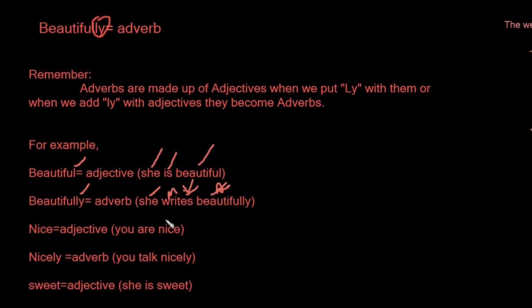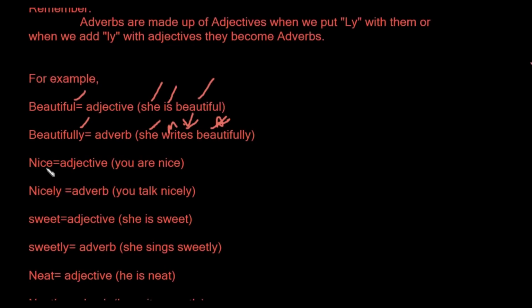The second word we have is nice. So nice is an adjective. You are nice: you is the subject, are is a stative verb, and nice is an adjective. If I want to change this adjective into an adverb, I will put ly with nice, so nicely. Now it is an adverb, and you can use this in a sentence like you talk nicely. So you is the subject, talk is a main verb, and nicely is an adverb. Like I said before, we will use it after the main verb.